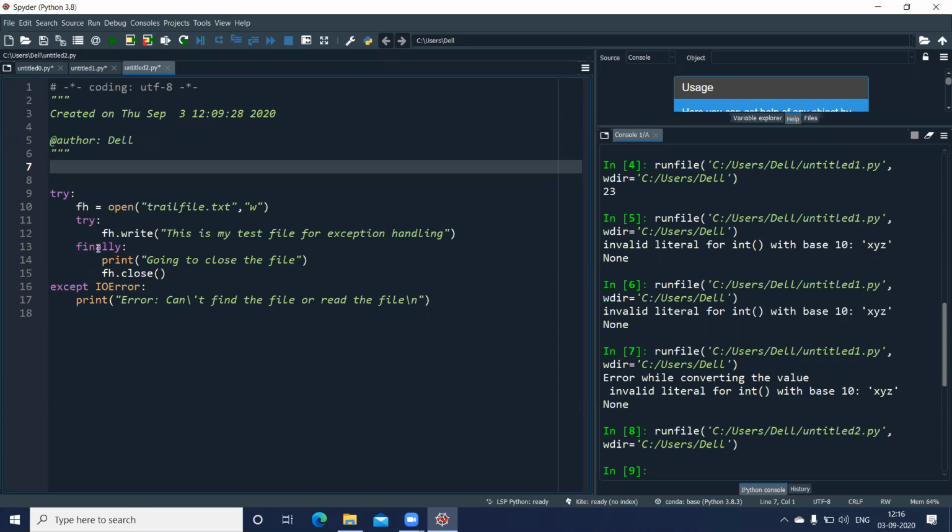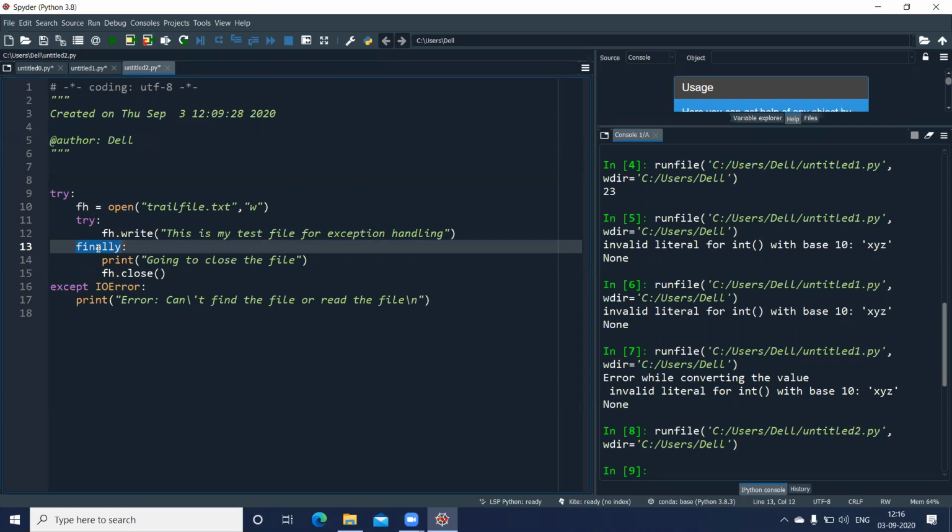And finally, what is this finally block? Whether the error occurs or not, it is going to execute these two lines. Even if the error occurs, it is going to execute line number 14 and 15. If it does not occur, still it is going to go there and execute these two lines.